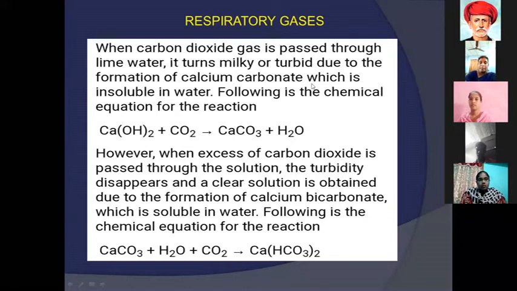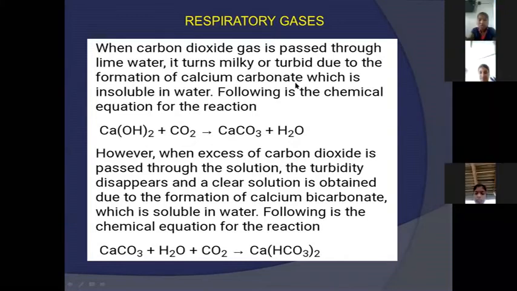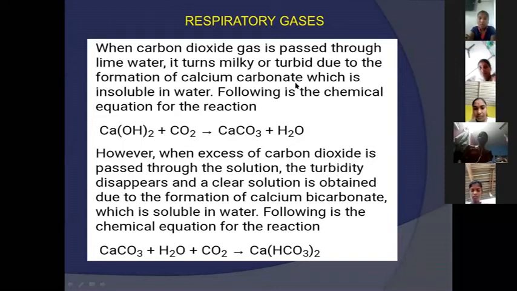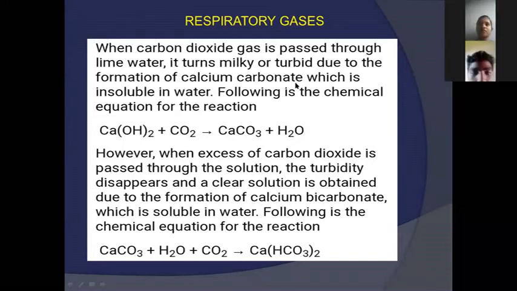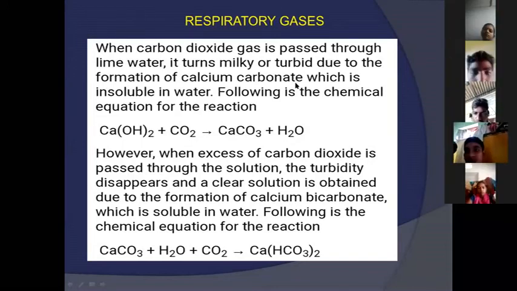The following is the chemical equation: calcium hydroxide and carbon dioxide react to give calcium carbonate and water. This is the equation from the experiment that proves carbon dioxide.